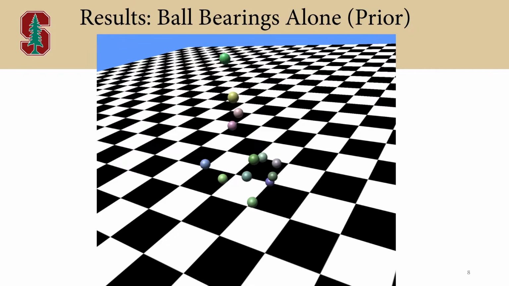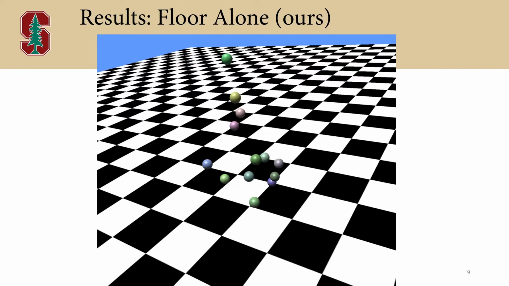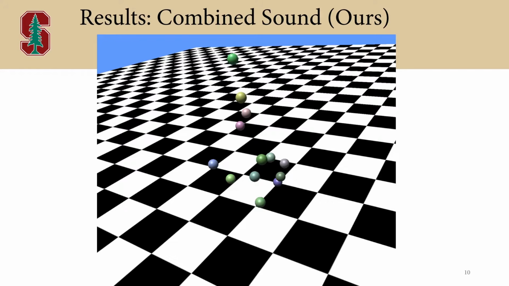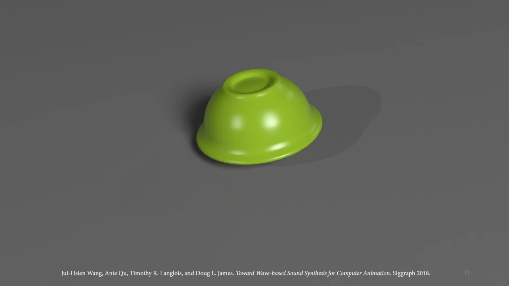Here's an example where 13 steel ball bearings are dropped onto a wooden floor and sound is synthesized using a finite difference time domain wave solver. Here's the ball sound. Now here's the floor sound. Now here's the combined sound. In this scenario, the combined sound is different from the ball sound alone, which is missing the floor. My thesis explores the scenario parameters that affect the ground sound significance.